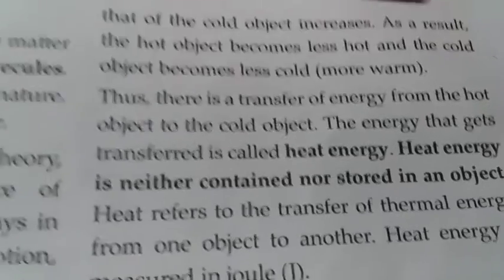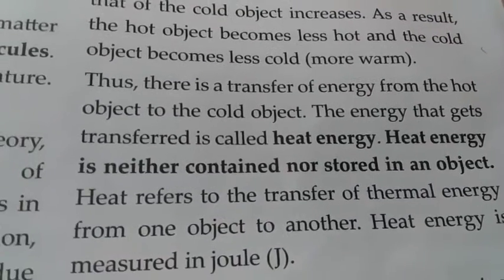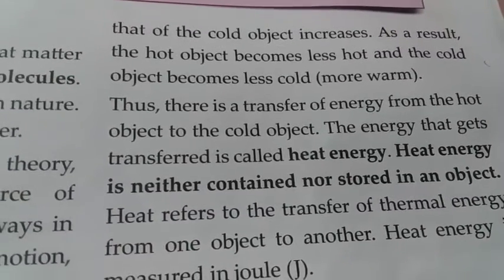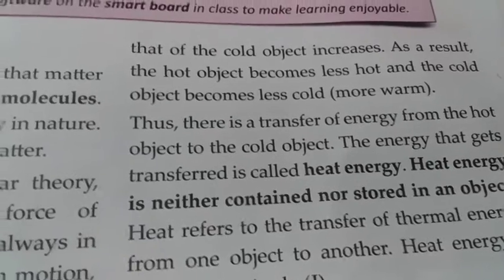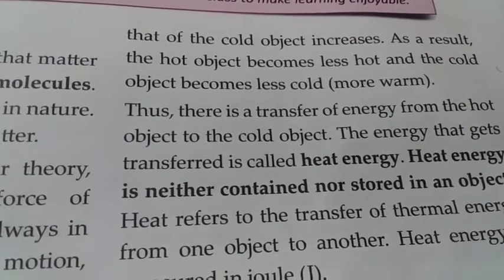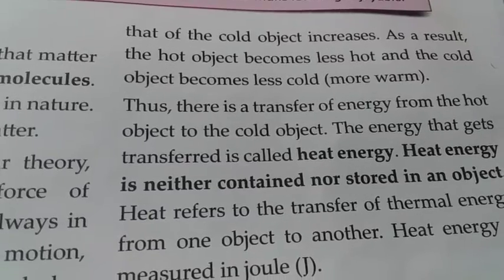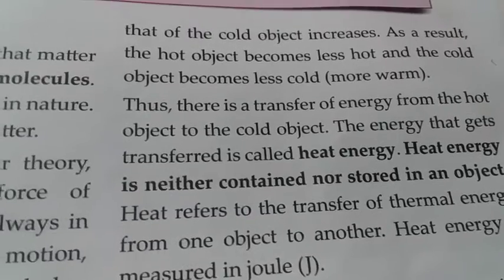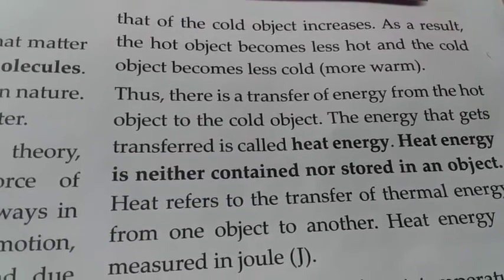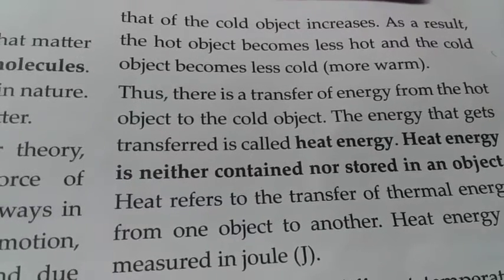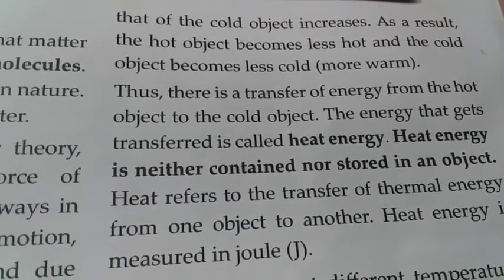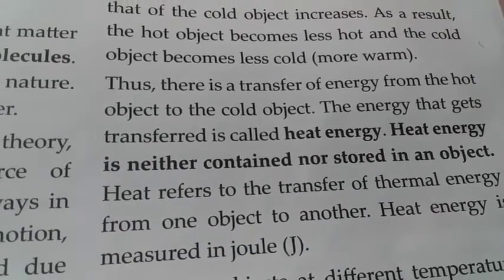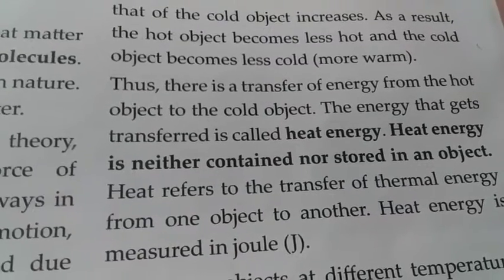So what happens when we place a hot object in contact with a cold object? The internal energy of the hot object decreases and the internal energy or thermal energy of the cold object increases. As a result, the hot object becomes less hot and the cold object becomes less cold. It becomes warm, more warm. Why does that happen? There is transfer of energy from the hot object to the cold object.